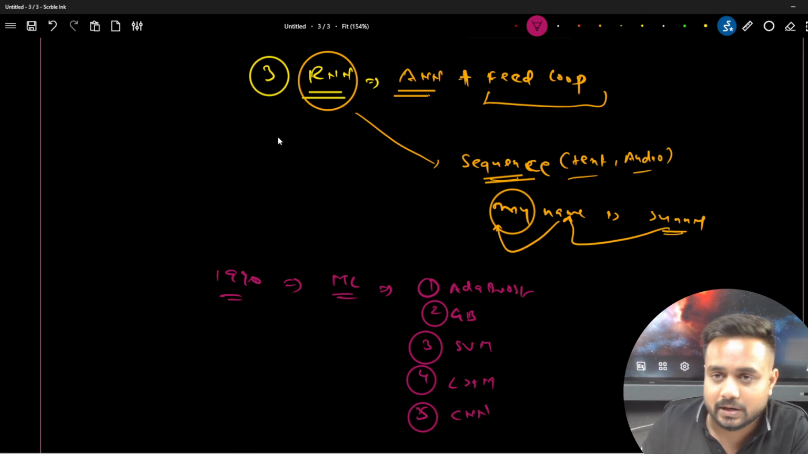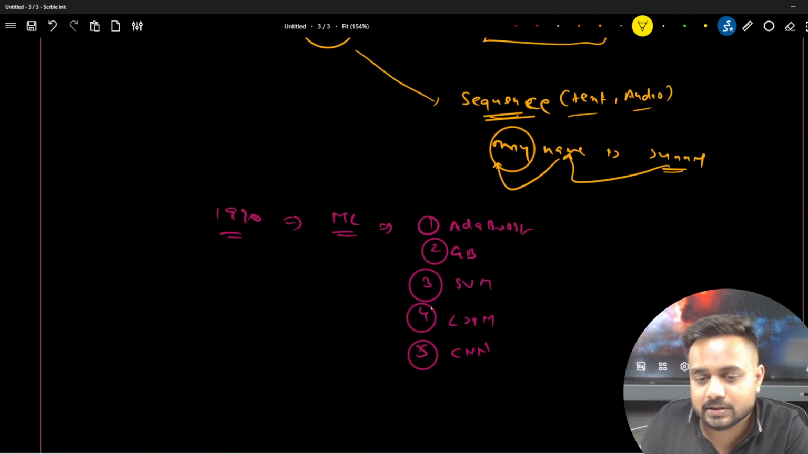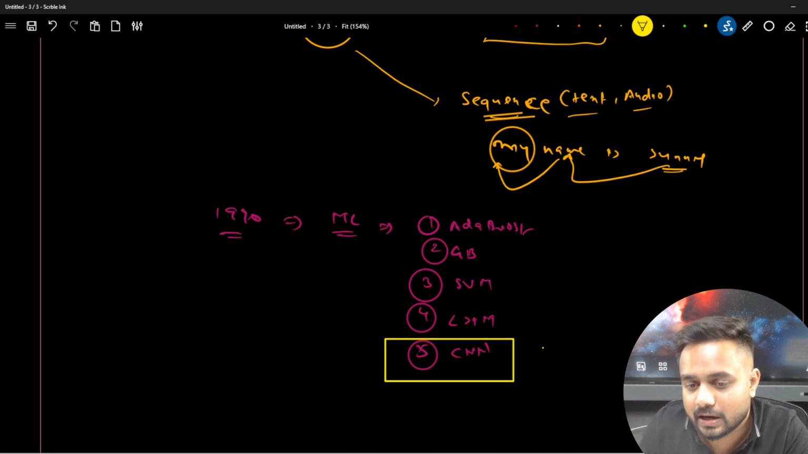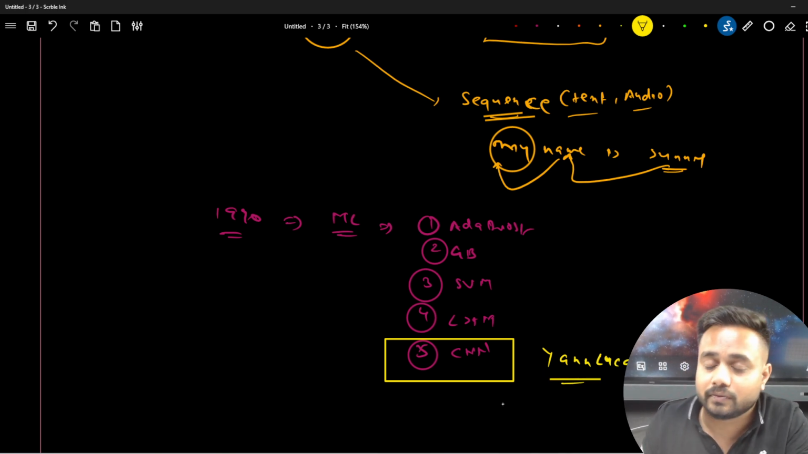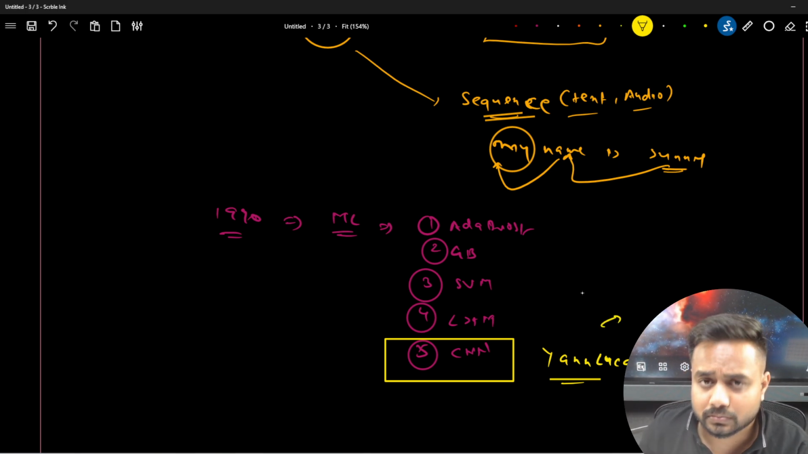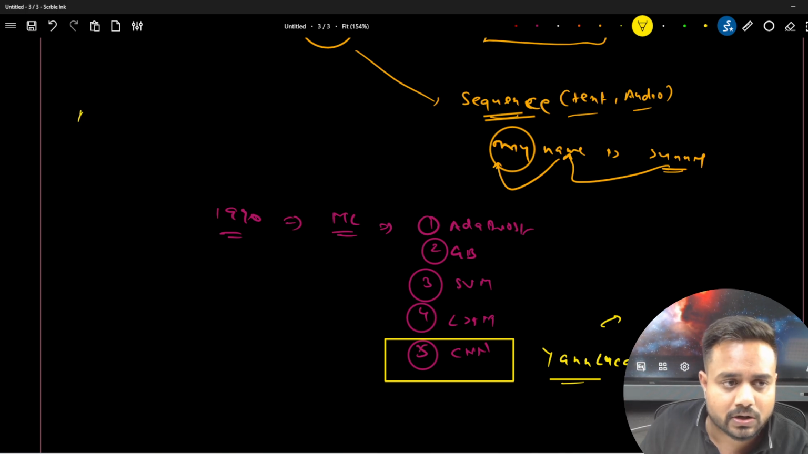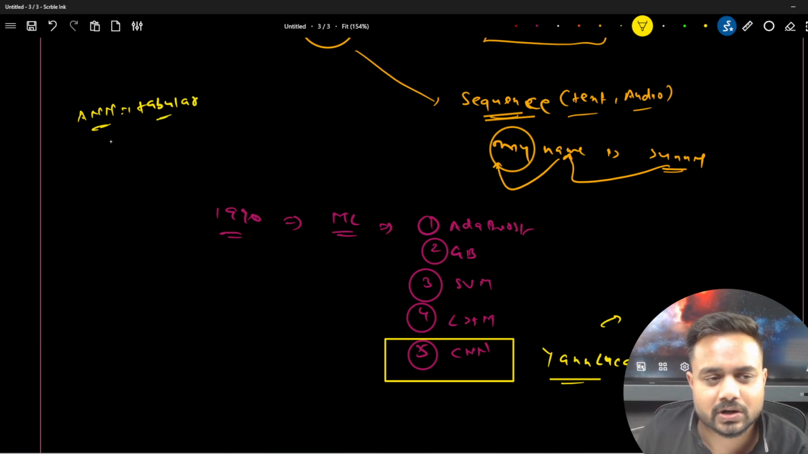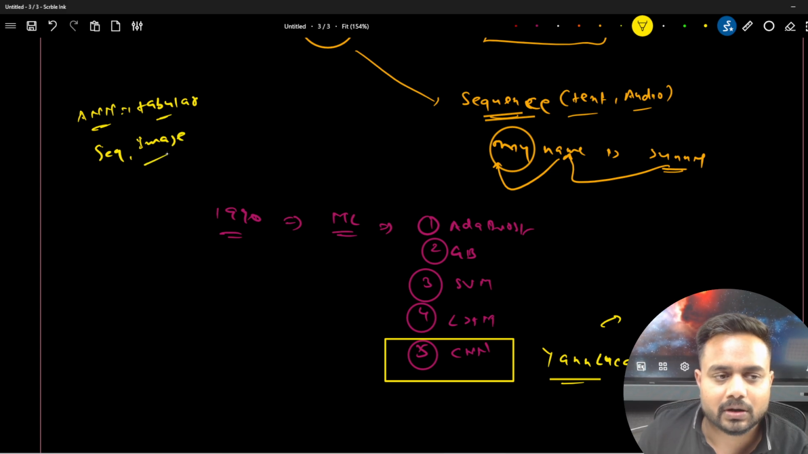Now let me highlight this CNN. Actually this CNN was invented by Yann LeCun. Yann LeCun is one of the great researchers in the field of AI and deep learning. He created the first convolutional neural network. Now what is a convolutional neural network? We use the artificial neural network for tabular data. We don't process unstructured data like sequences and images with this ANN.